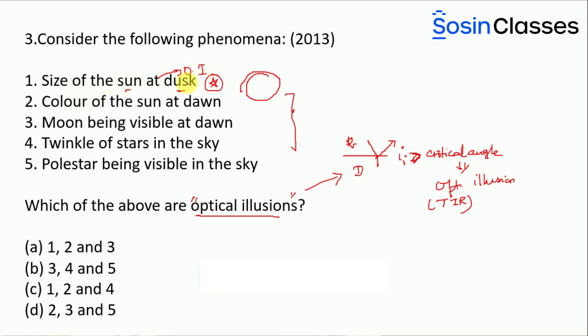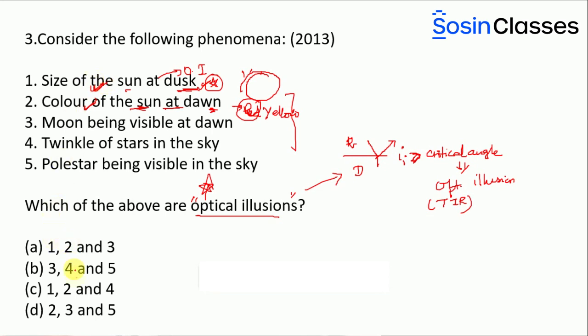The size of the sun is not supposed to be so large, but it appears to be so large because of the optical illusion. Then the color of the sun at the dawn. Basically the color of the sun is yellow, but the color of the sun appears to be red. Now this change in the color of the sun during the dawn is what we refer to as an optical illusion phenomena. So you have the second option as true and the first option as true.